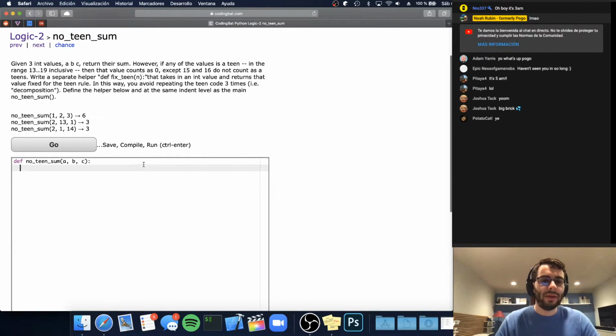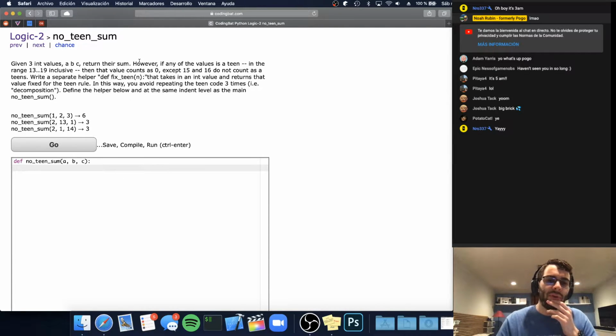Okay, given 3 int values a, b, c, return their sum. However, if any of the values is a teen in the range of 13 to 19, then the value counts as 0, except 15 and 16 do not count as teens. Write a separate helper function, fix teen.